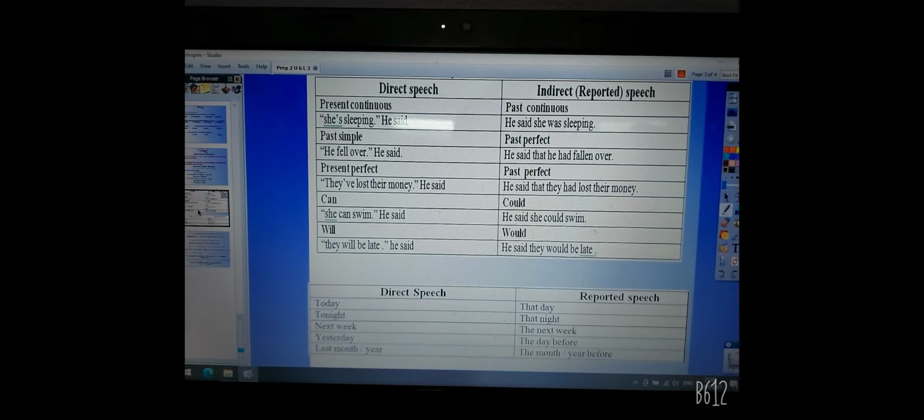We have some time expressions which are changed into other words. Number one, today is changed into that day, tonight into that night, next week into the next week. And yesterday is changed into the day before, last month or last year is changed into the month or the year before. That's all for the time expressions which are changed from direct into indirect or reported speech.